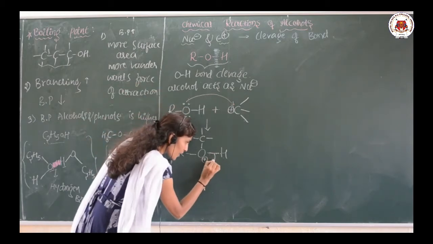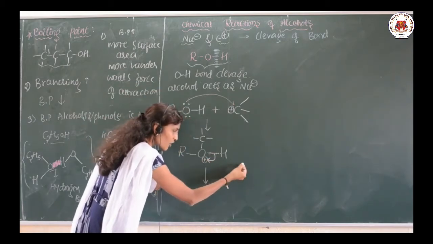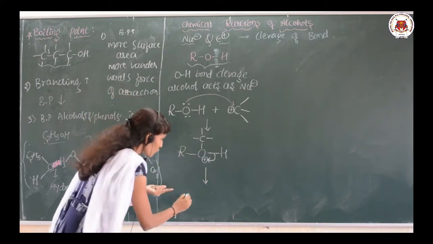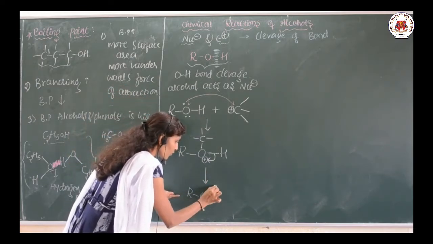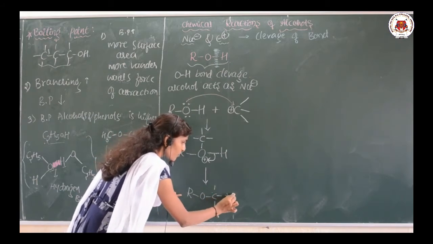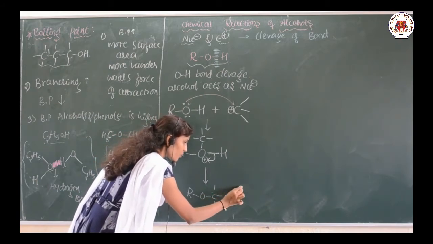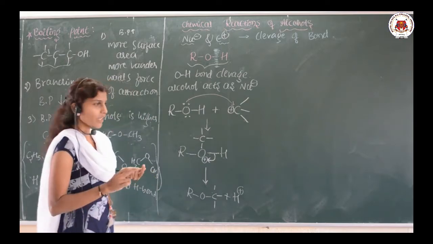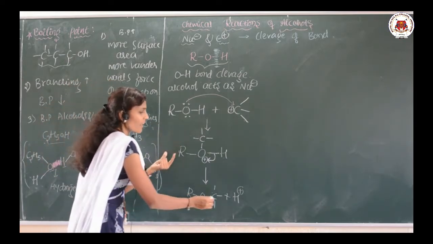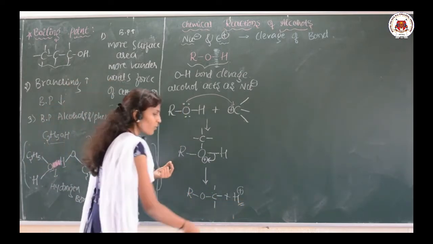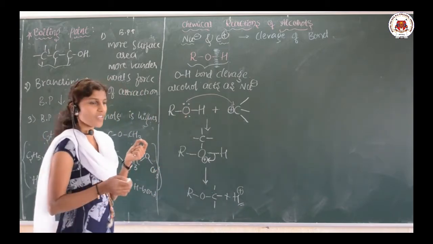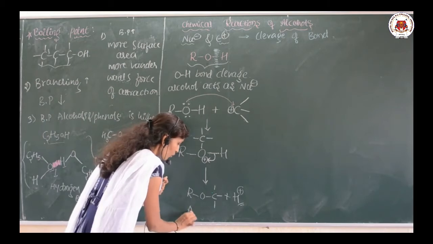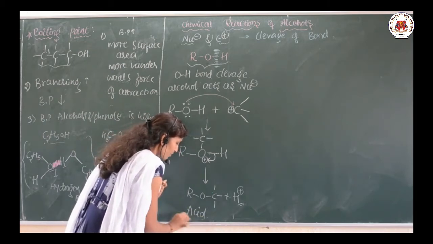So it will drag the electrons and H plus will be released. So this is how the reaction takes place, plus H plus. And as alcohol is going to give H plus, here alcohol acts as an acid.